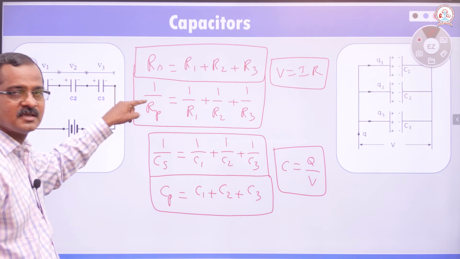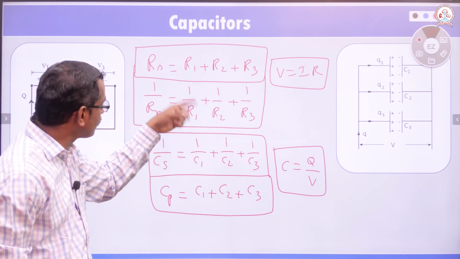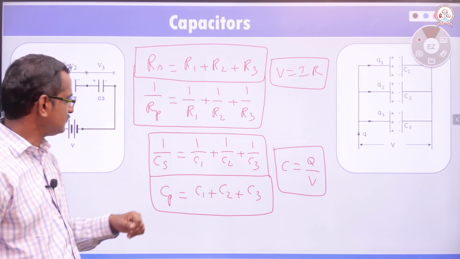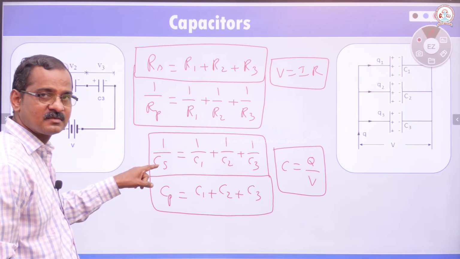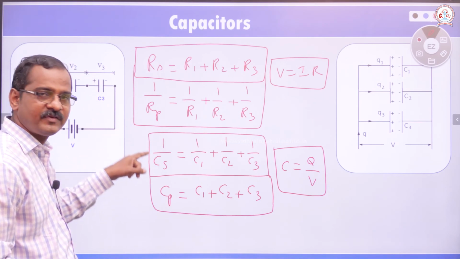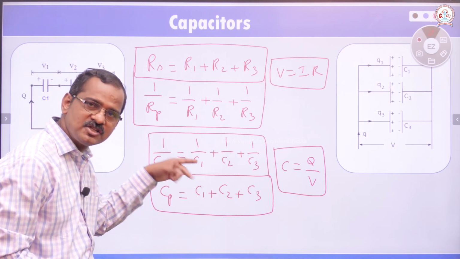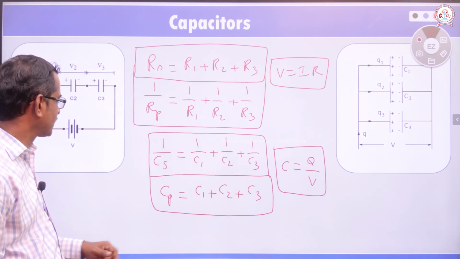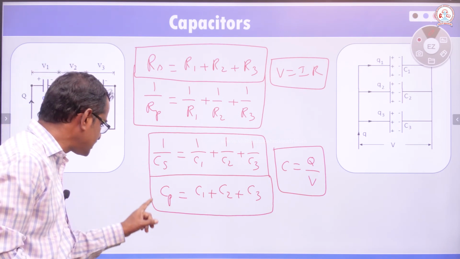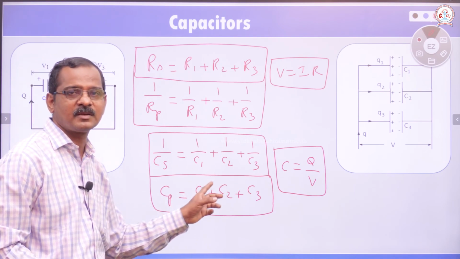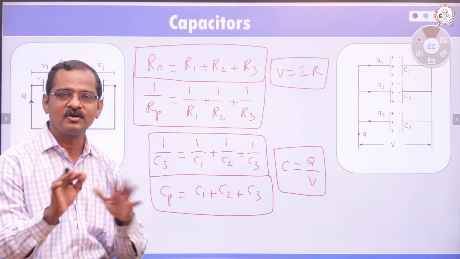Reciprocal of effective resistance of resistors connected in parallel equals the sum of the reciprocals of individual resistances. Reciprocal of effective capacitance of capacitors connected in series is equal to the sum of the reciprocals of individual capacitances. When the capacitors are connected in parallel, the effective capacitance is equal to the sum of the individual capacitor values. So please compare these equations and have a clear idea, don't get confused.